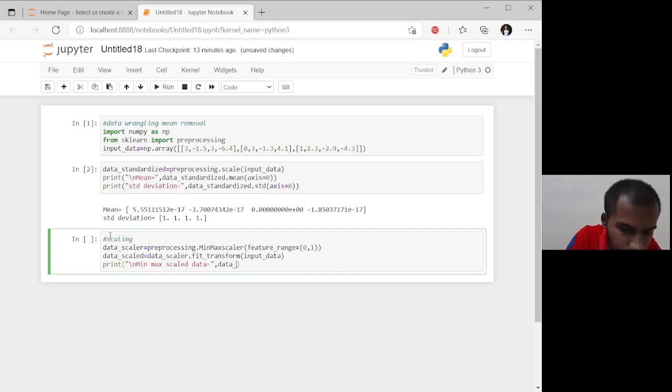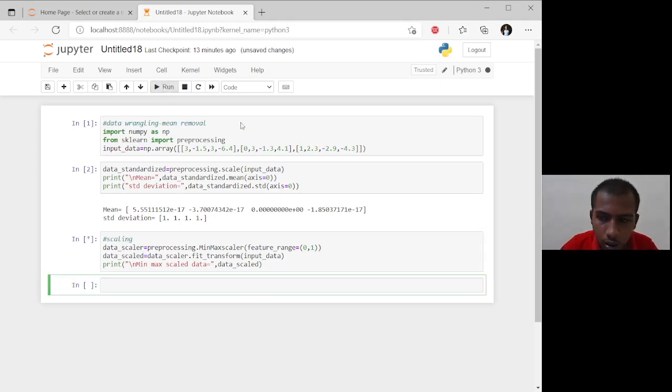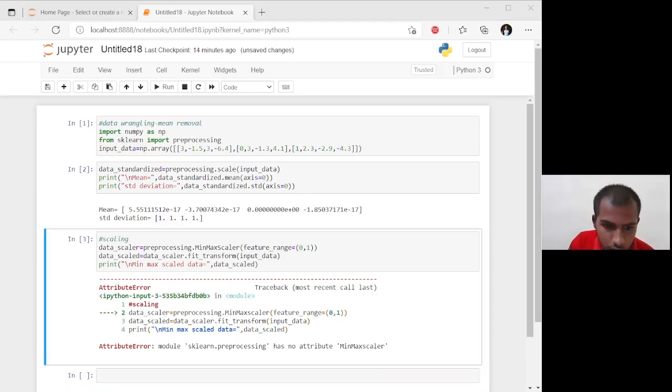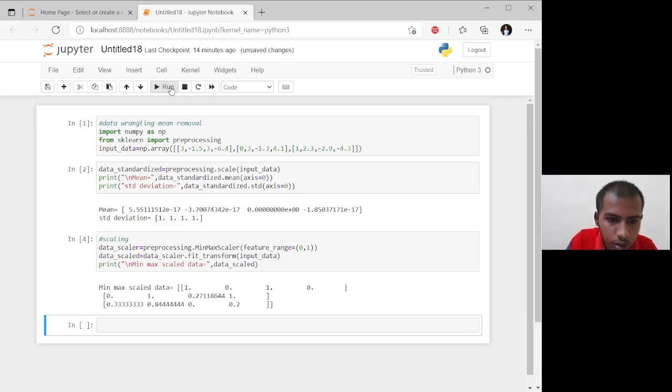Here our output will come as scaled data. It's showing an error. I am checking the error. Now run the program. The output, scaled data, is coming.